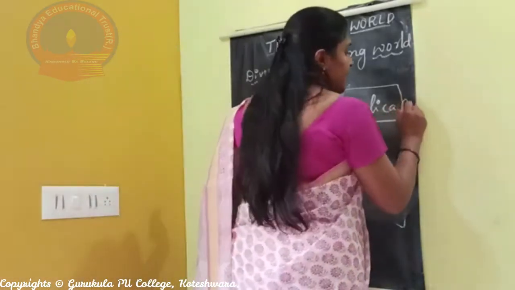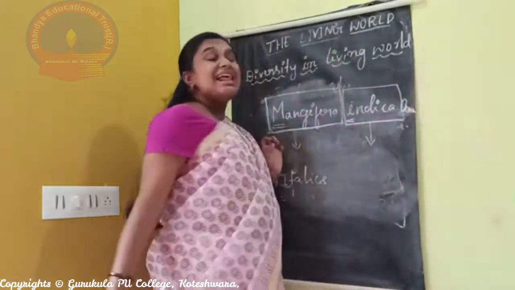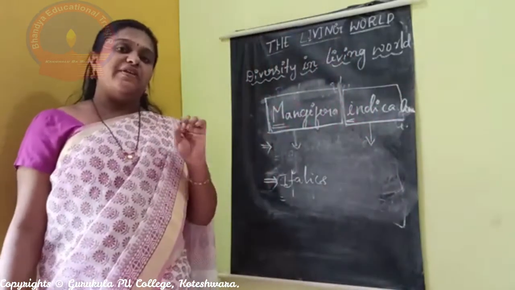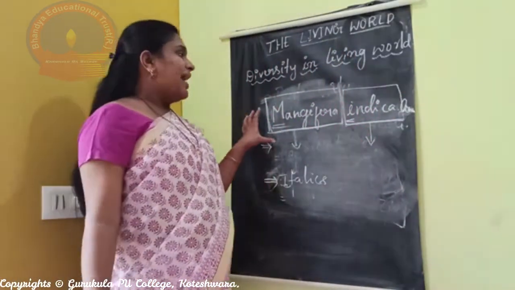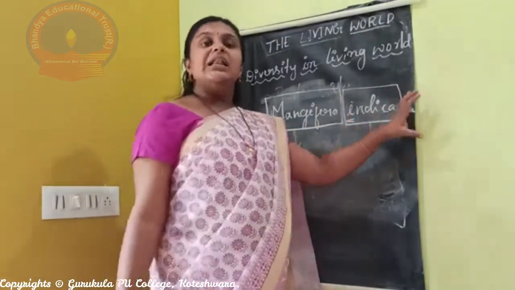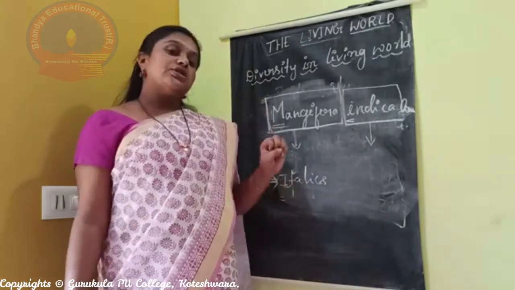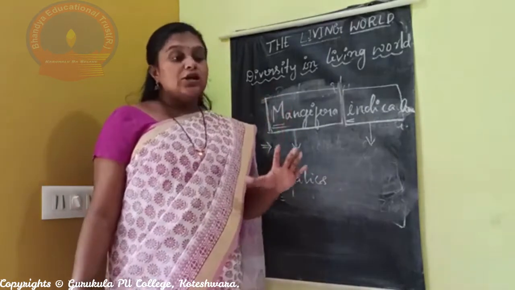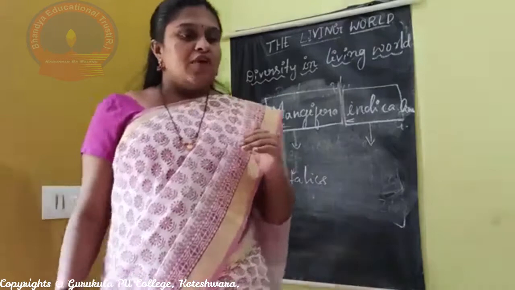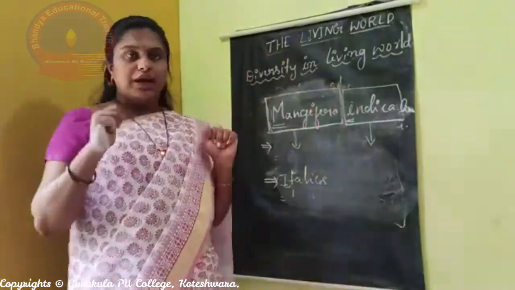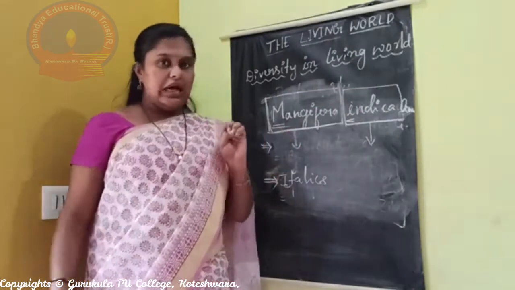So here we will write Lin, in abbreviated form. So Mangifera indica Lin. The Lin indicates the author who first described the plant. By following these rules, we usually name organisms, especially plants and animals.